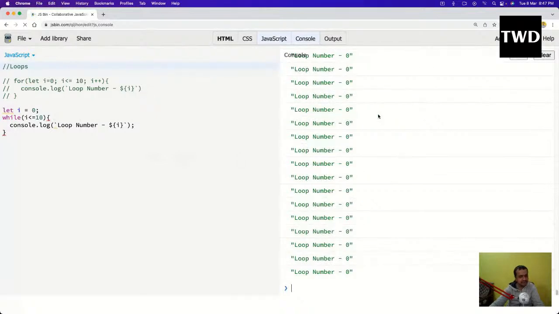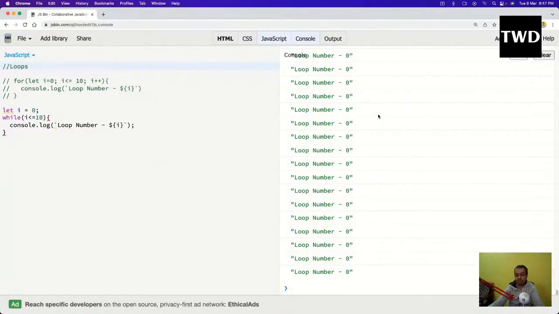It is a very dangerous thing in computer science terminology, a very dangerous thing in a program, because if it is there in a program, it will break everything. My browser will break down after some time. It will run out of memory and my browser will crash. So this is known as an infinite loop. This can happen because a developer might forget the i plus plus while using the while loop. So that's why most of the time developers don't touch the while loop. They work with for loop.